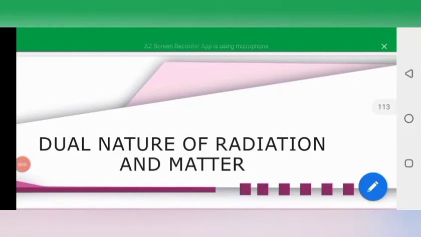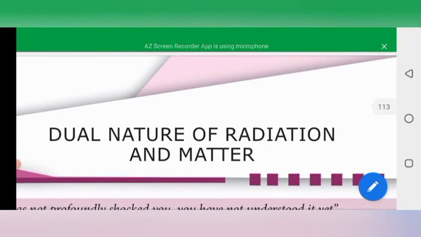In this class, we are discussing the dual nature of radiation and matter. Matter means a particle, a material object at the tiny level. And the electromagnetic radiations are considered as waves.